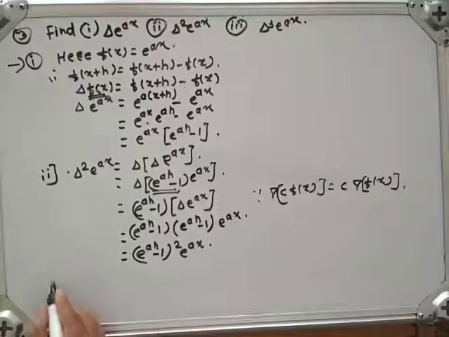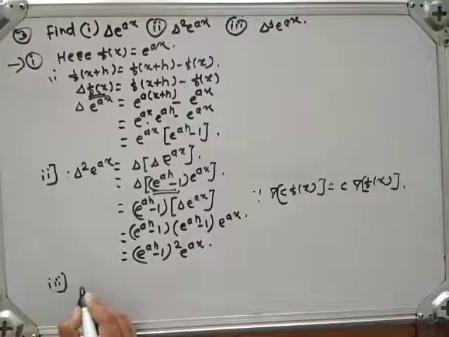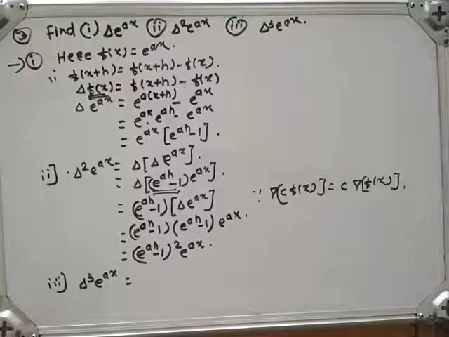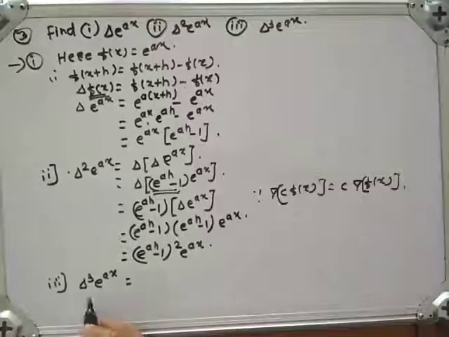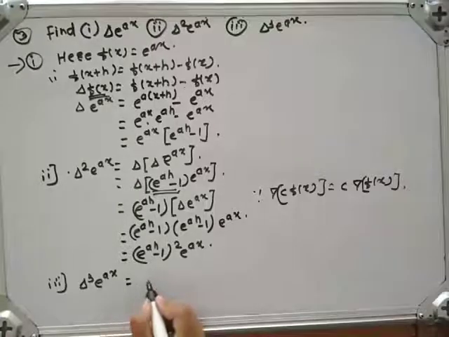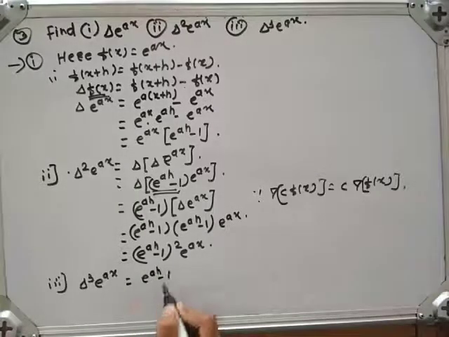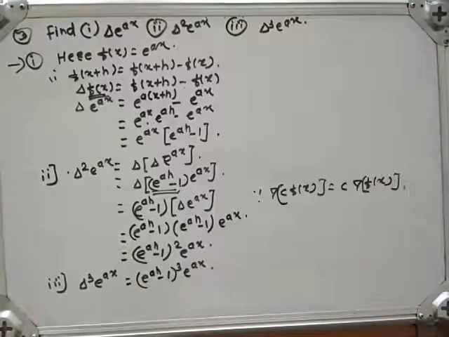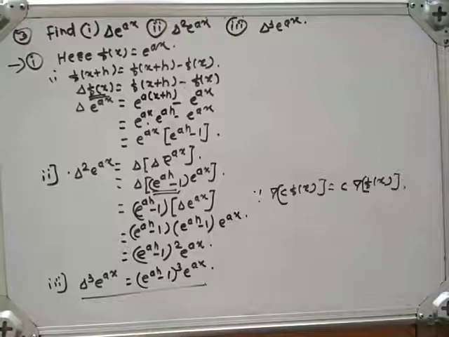And the third one is delta cube e raised to ax, which is equal to e raised to ah minus 1 raised to 3, e raised to ax. This is an exercise for you.